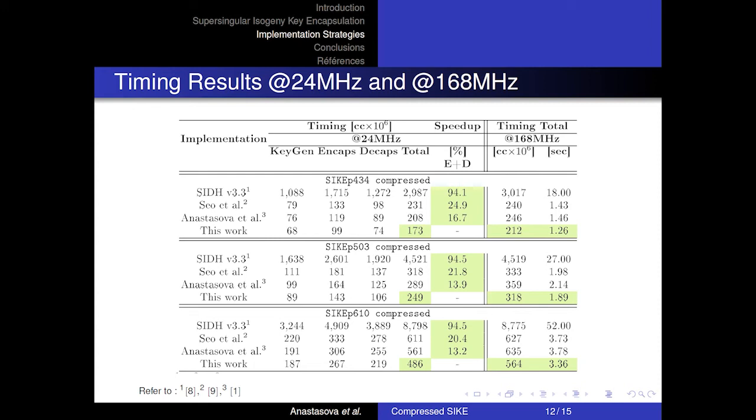We report our results running the protocol at 24 MHz, which ensures zero wait state and allows precise measurement of the protocol. This measurement is shown on the left-hand side of our slide. We report the total execution time as the sum of encapsulation and decapsulation.